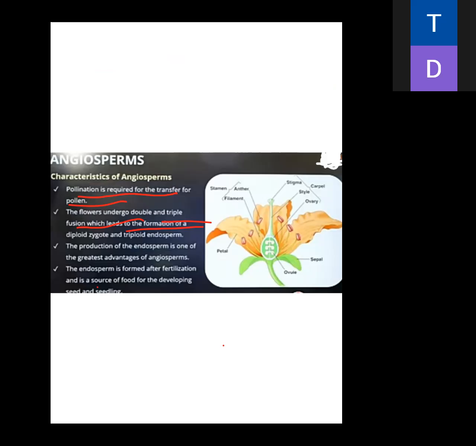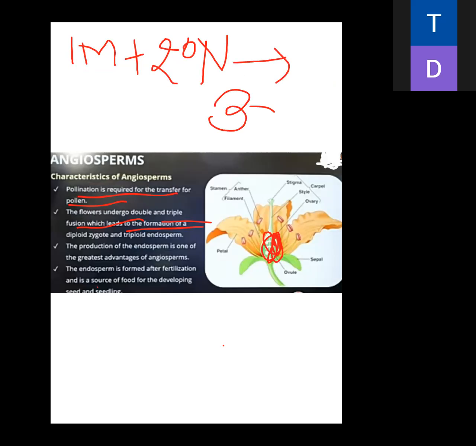In the second fertilization, what happened? The second male gamete fuses with the secondary nucleus present inside the female ovary. The male gamete plus the secondary nucleus present inside the female part fuse and produce 3n, because the male gamete is 1n and the secondary nucleus is 2n. So the production of 3n means the second fertilization takes place.